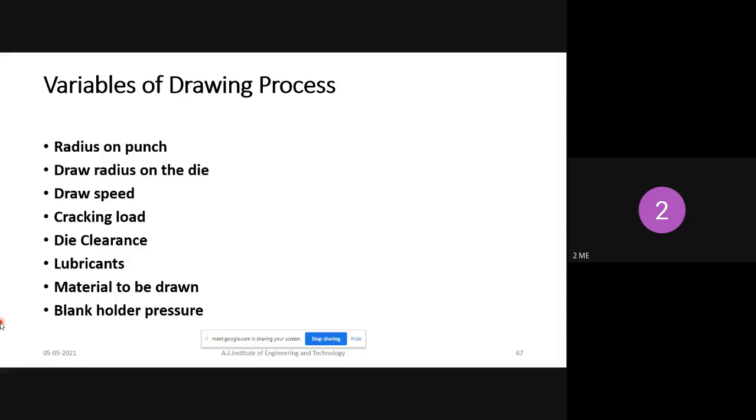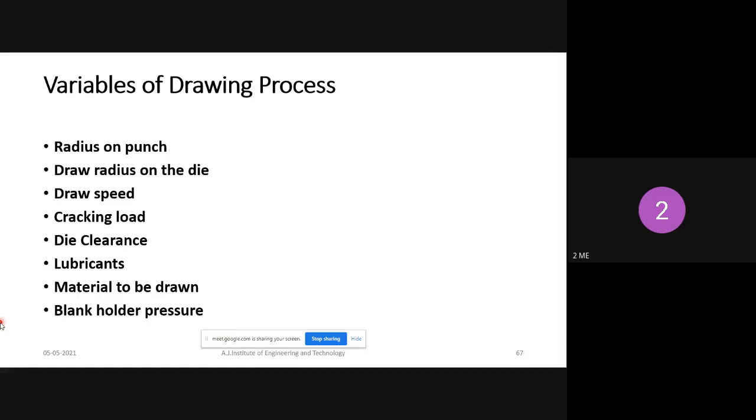Next one is proper lubricants you should supply. Otherwise, during the drawing operation, a lot of heat will be generated, so proper lubricant should be supplied during the drawing operation. Okay, so material to be drawn. Higher ductility and lower ductility, two varieties of material will be there, right?